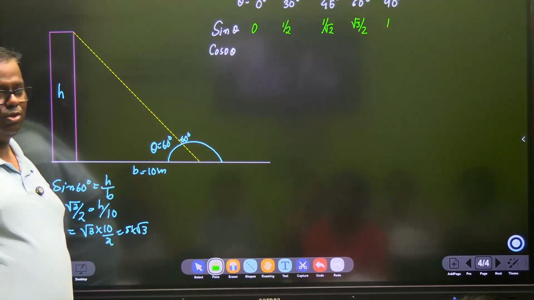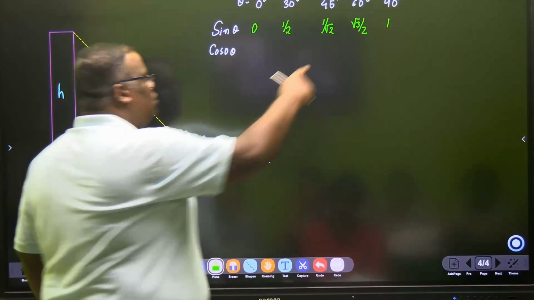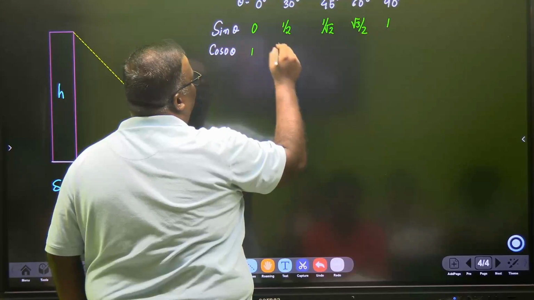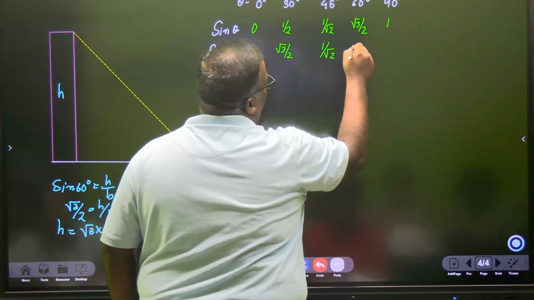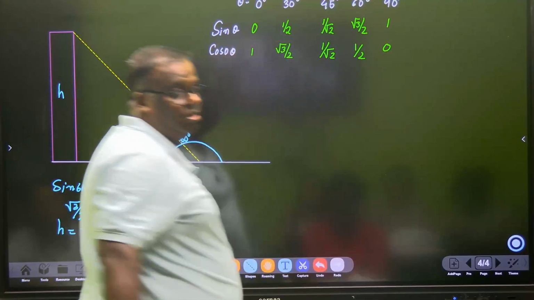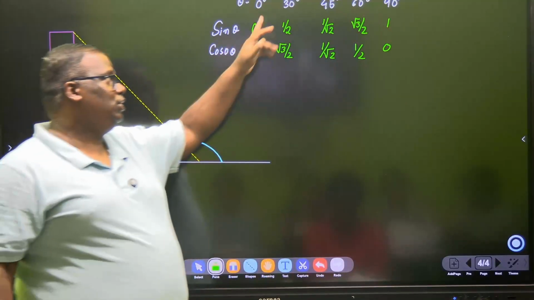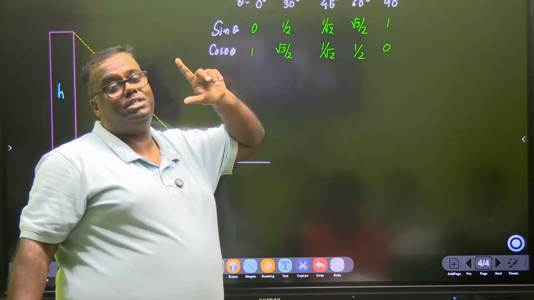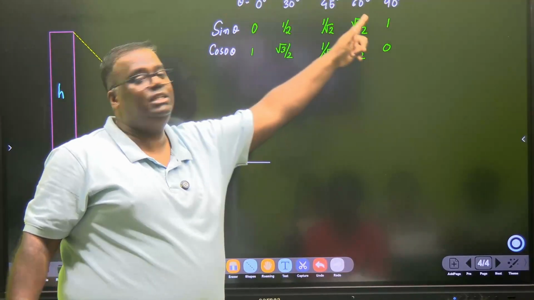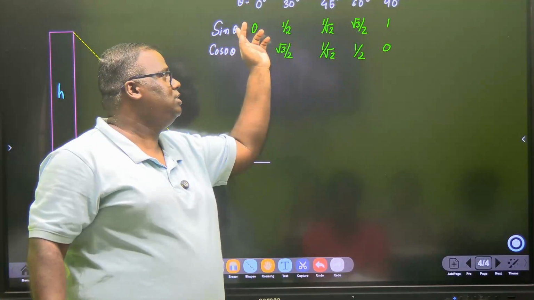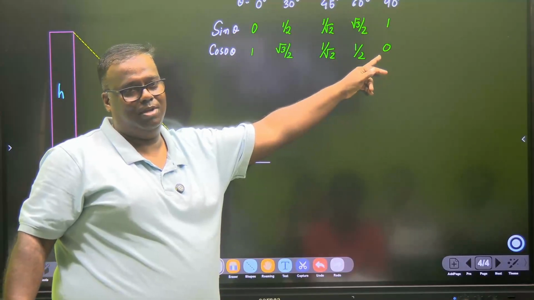Now you need to know what is cos. Just write this whole thing in reverse. 1, root 3 by 2, 1 by root 2, half, 0. Actually, if the two angles add up to make it 90 degree, the sine cos values are same. 0 plus 90 is 90. So you see sine 0 and cos 90 values will be same.